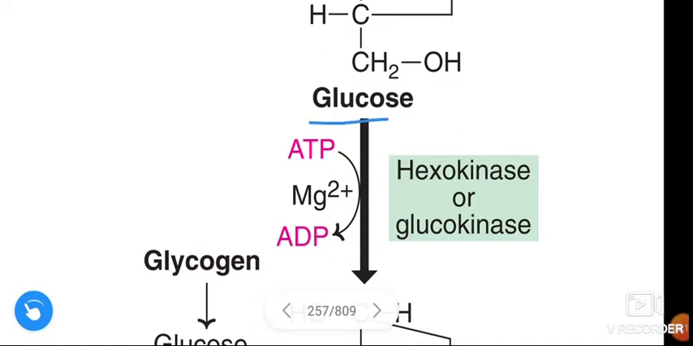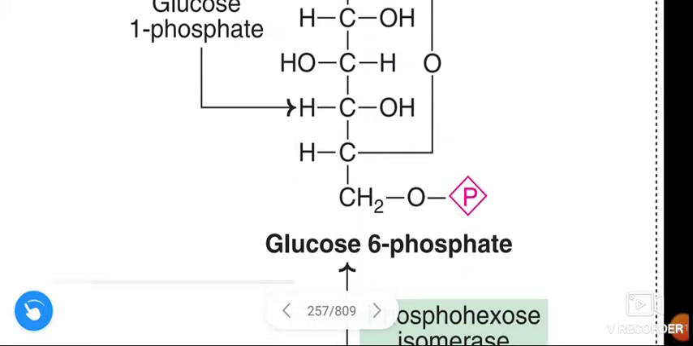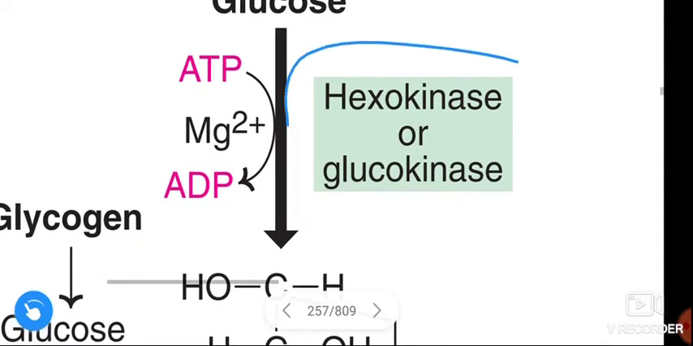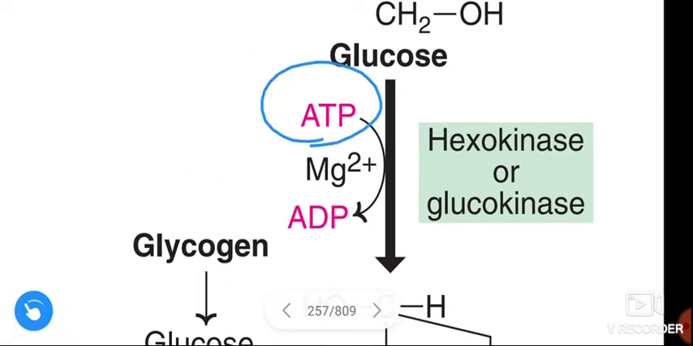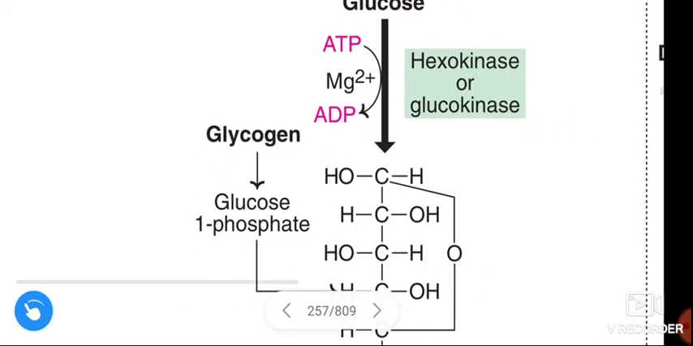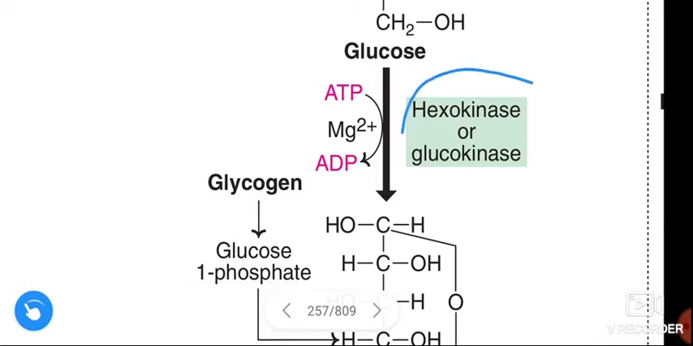In the first reaction, glucose is converted to glucose 6-phosphate. We call this a phosphorylation reaction, and the enzymes acting here are hexokinase and glucokinase. This reaction is dependent on ATP and magnesium ion.